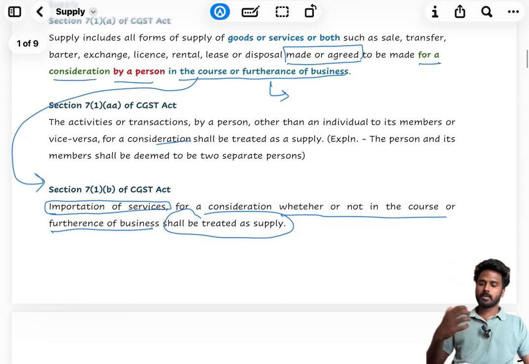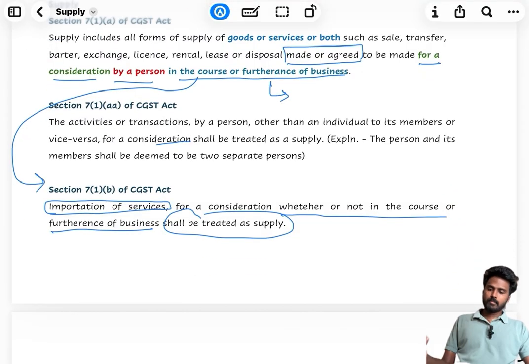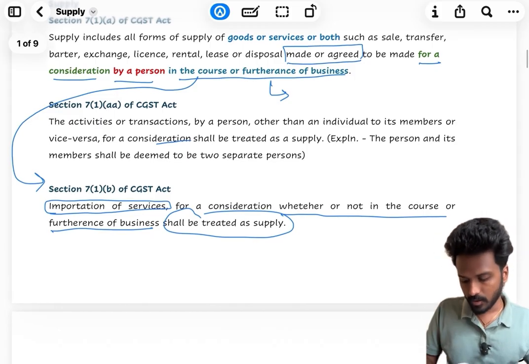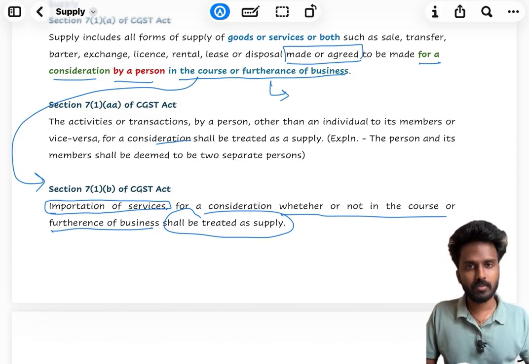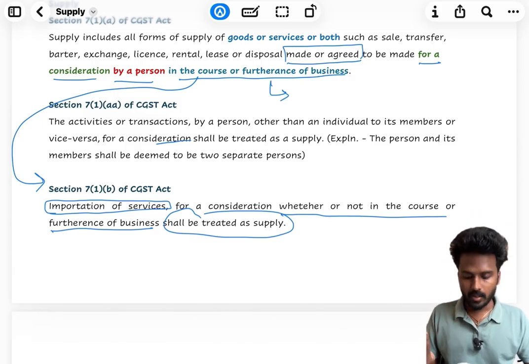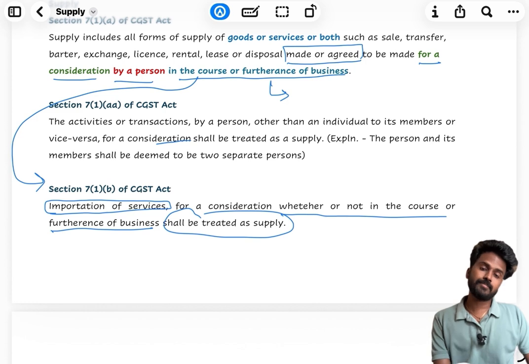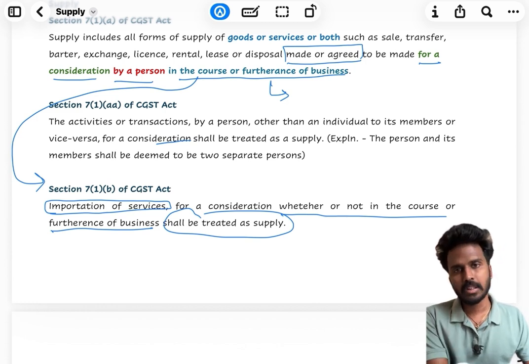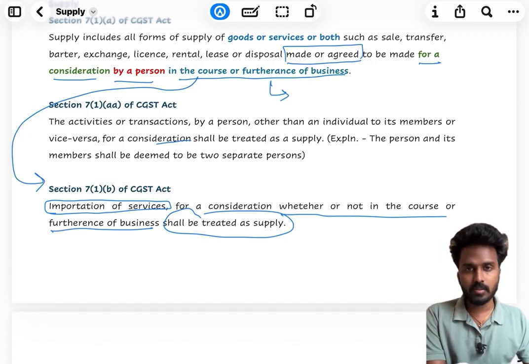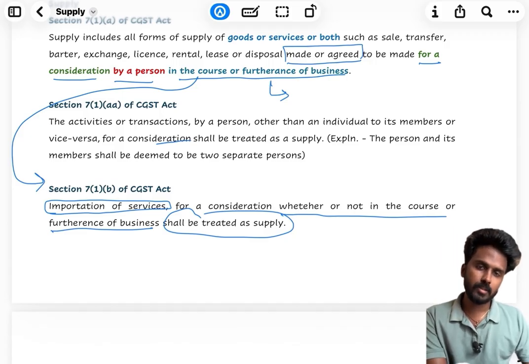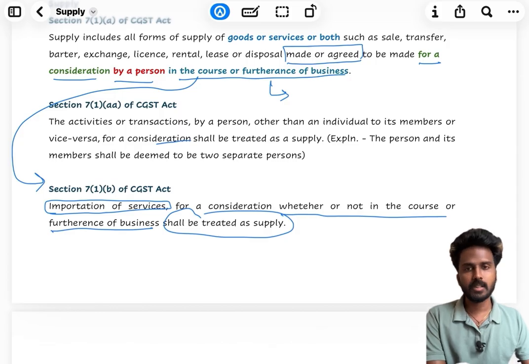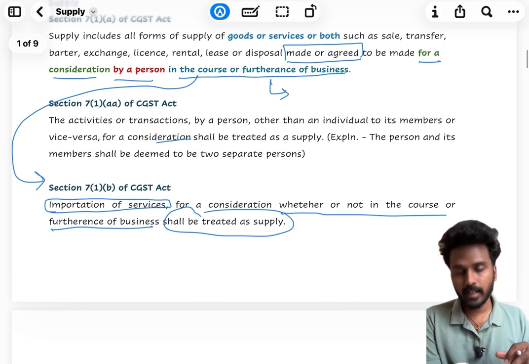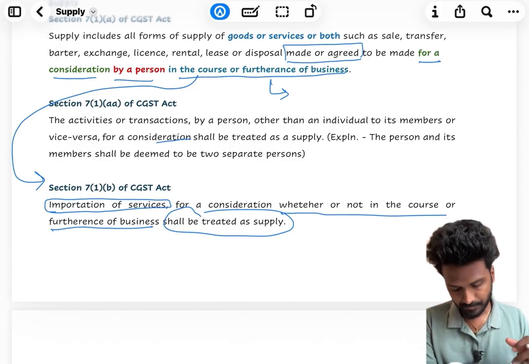So in this case, for example, I am importing a service from the USA for consideration, whether or not it is in the course of furtherance of business. For example, for my own house, I'm trying to make an interior, so I'm hiring an interior person from the USA. So it is not in the course of furtherance of my business. It's a personal activity which I'm doing. But still, this should be treated as supply as per section 7.1b.